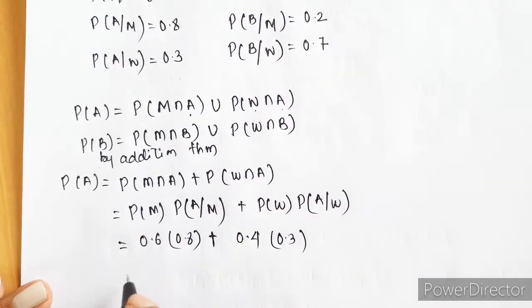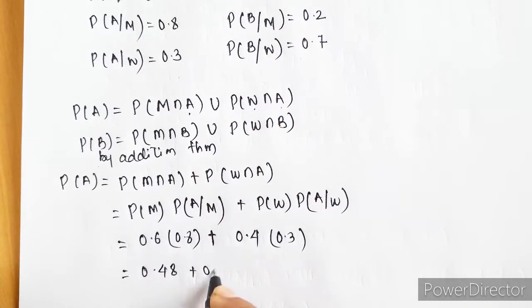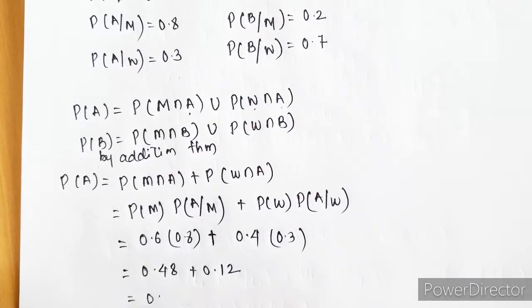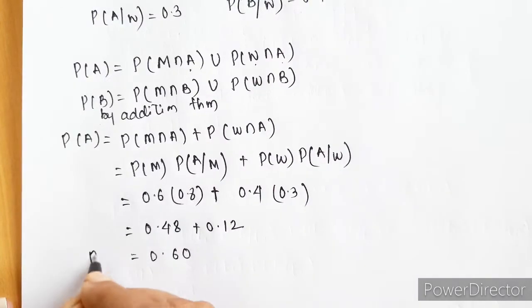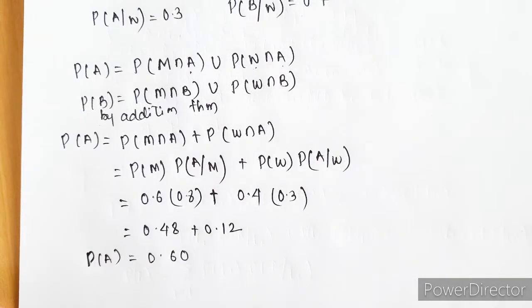And we just have to simplify this. So this is going to be 0.48 plus 0.12, which is nothing but 0.60. So the probability of ordering dish A is 0.6, or we can say 60%.